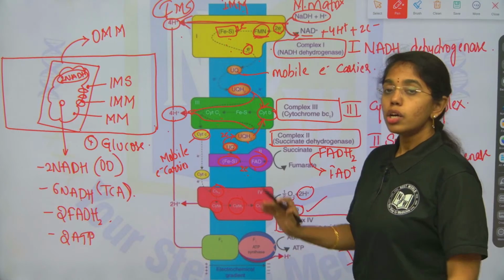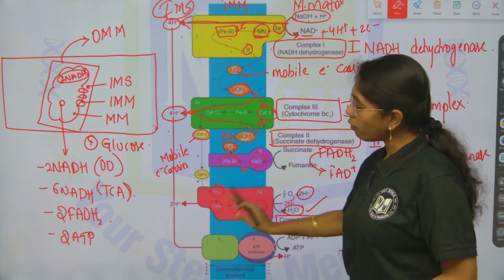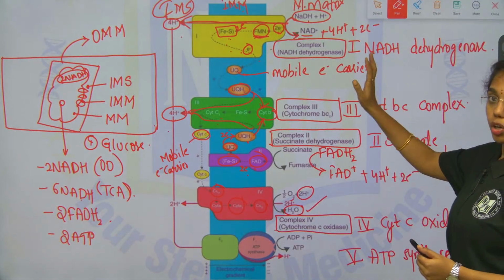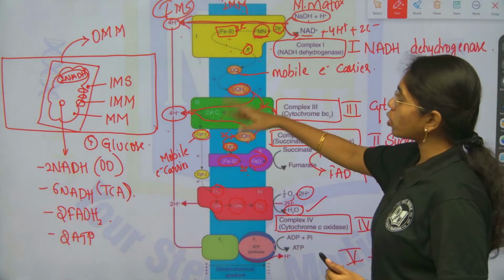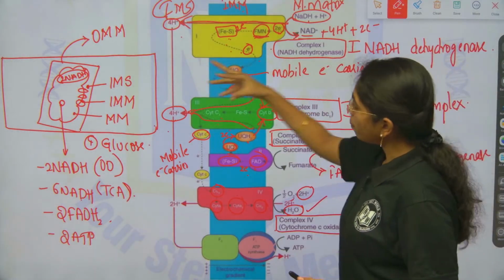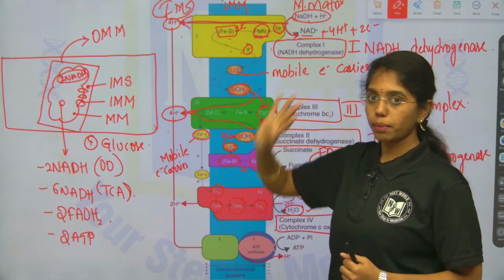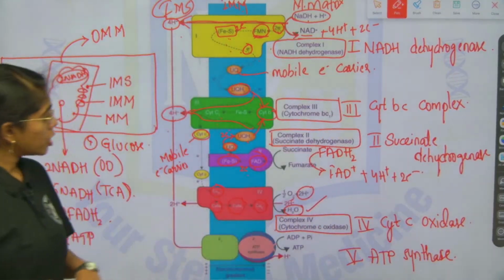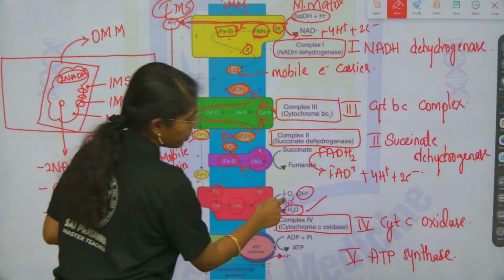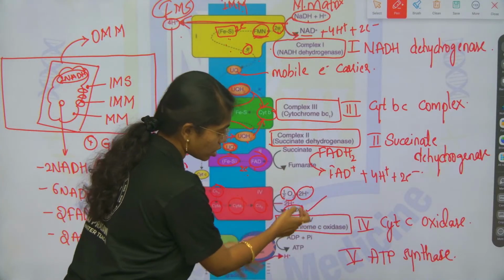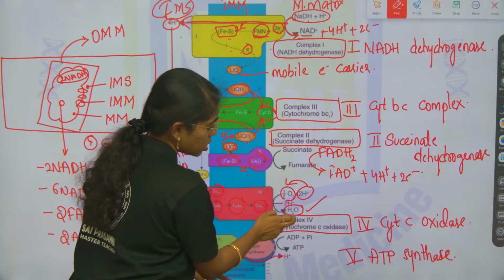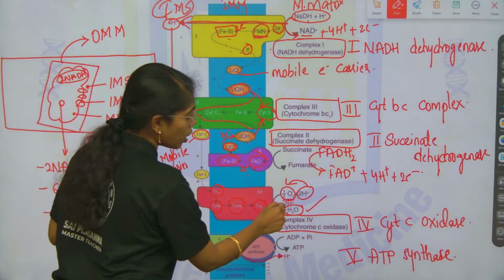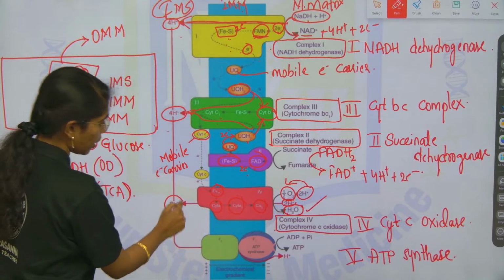If you look at the end of the 4th complex, in the mitochondrial matrix, all the protons are pumped in sequence to the intermembrane space. After pumping to the intermembrane space, the electron is submitted to oxygen, and whichever minimal protons are there combine with oxygen and form what? Water molecules. And then 2 protons from here are again pumped to the intermembrane space.